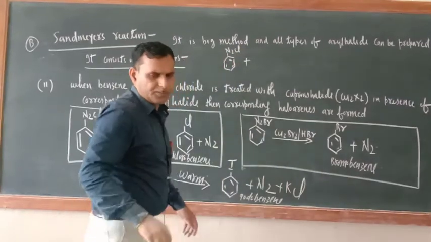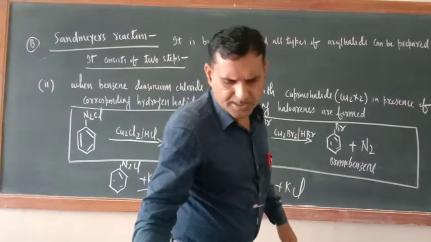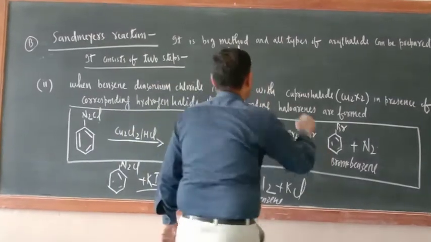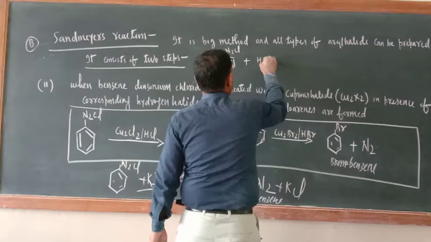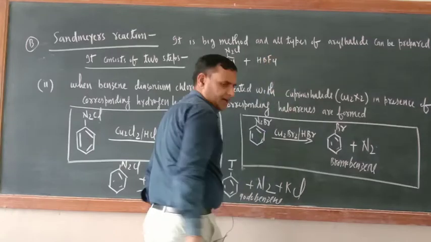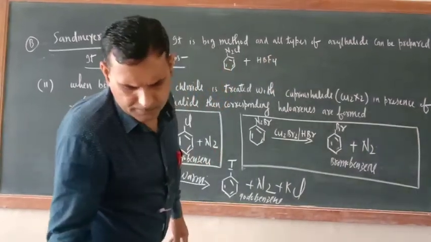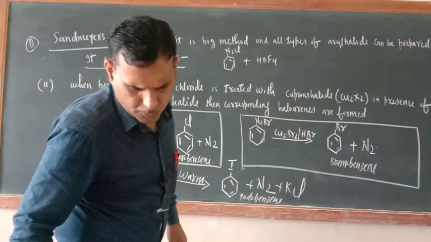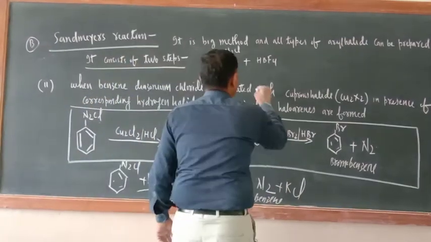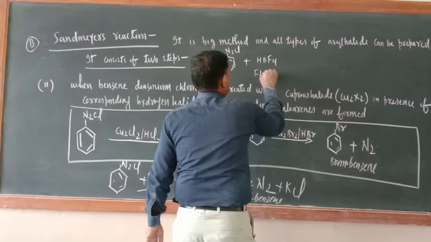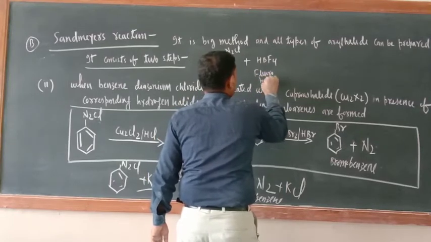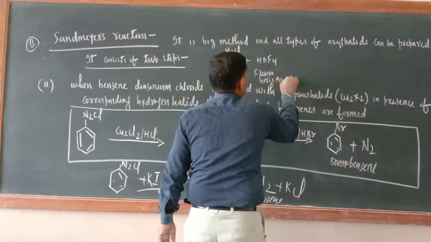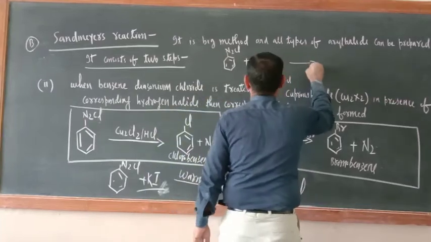Now this should be treated with HBF4. This is fluoroboric acid.